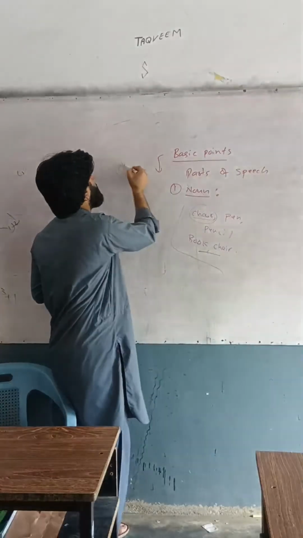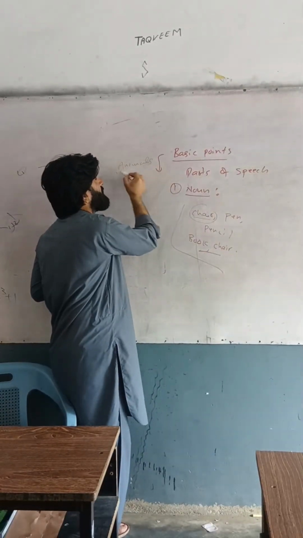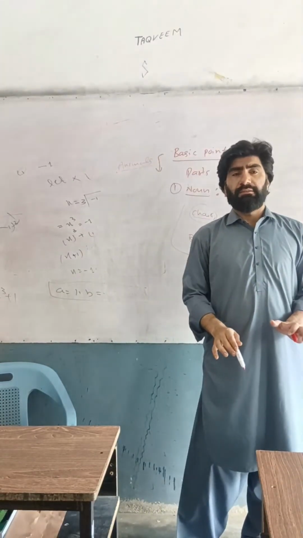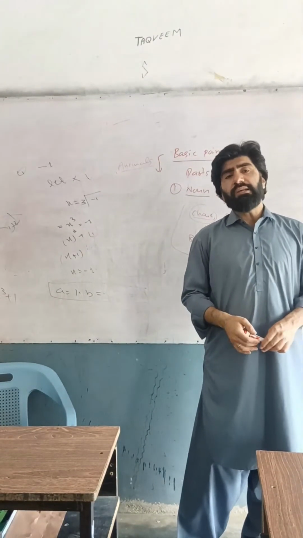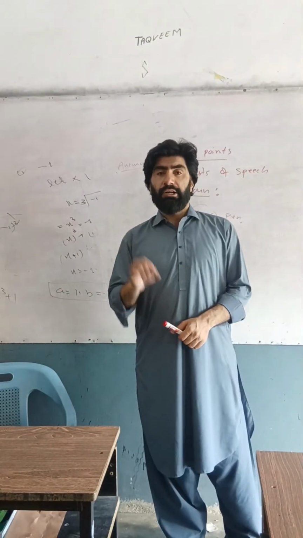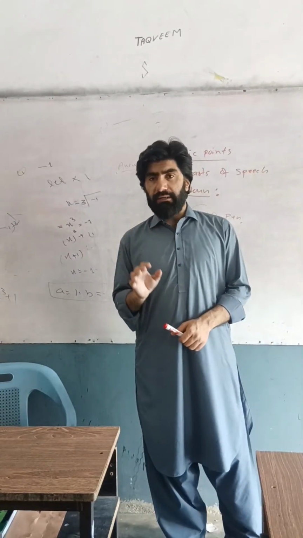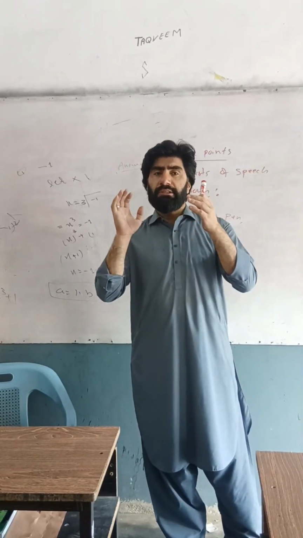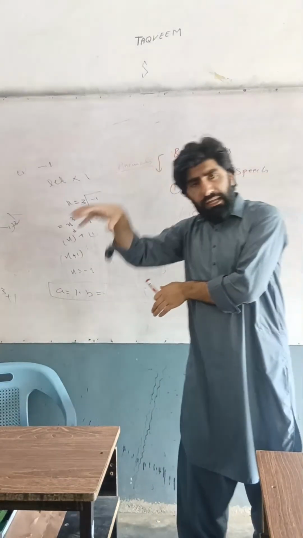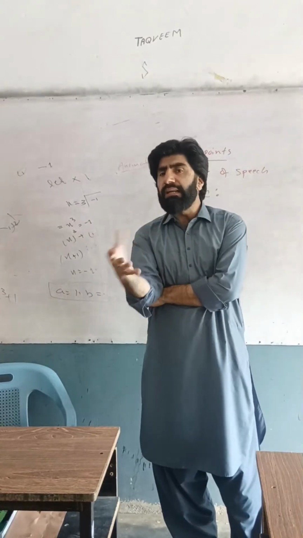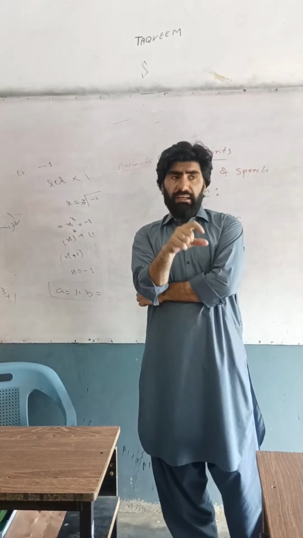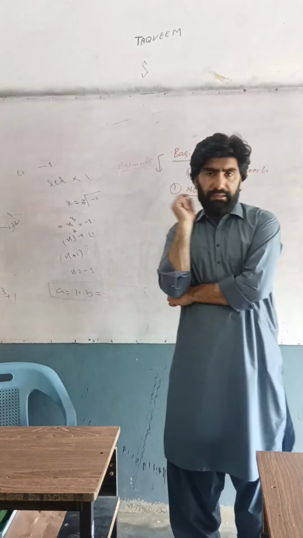Noun is the name of an animal. How many animals are there in the jungle, in the land? A lot of animals. Each animal has its own name, for example cat, dog, elephant. These animals have their own names, but all animals occur in the category of noun. So noun is the name of a person, of a thing, of an animal.